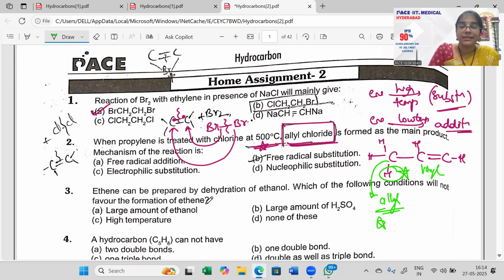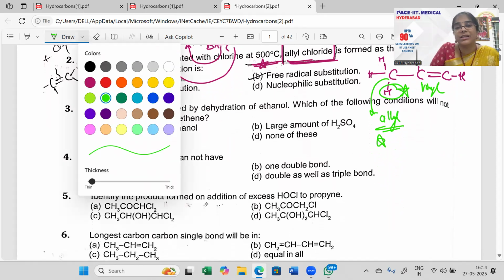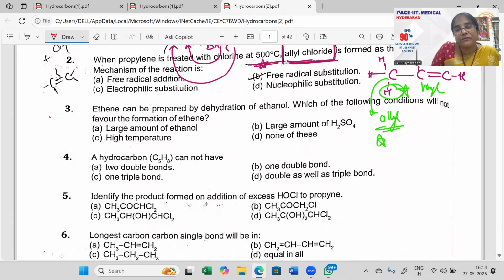All right. Next, ethene can be prepared by dehydration of ethanol. Which of the following conditions will not favor the formation? A large amount of H2SO4 will favor, high temperature will favor, a large amount of ethanol will not favor. You're giving so much of a basic medium there, it will not be favored, right?